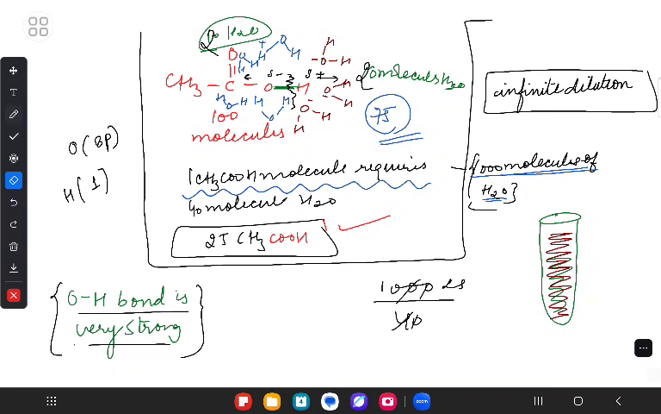As a result, in the test tube, even in the form of a beaker, this electrolyte acts as a weak electrolyte. Got the point? Yes, ma'am. Now, first of all, you understand that.